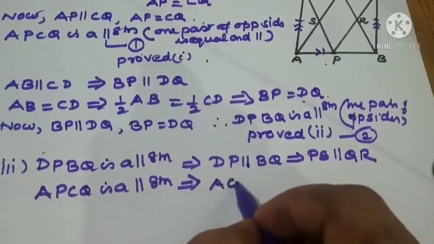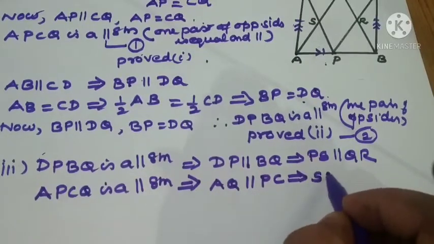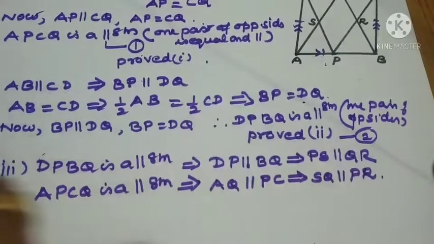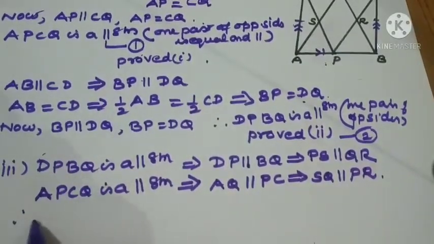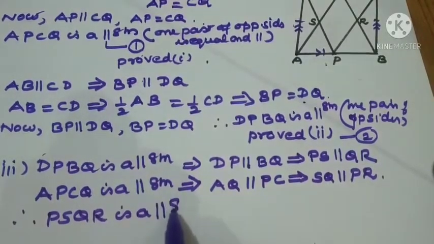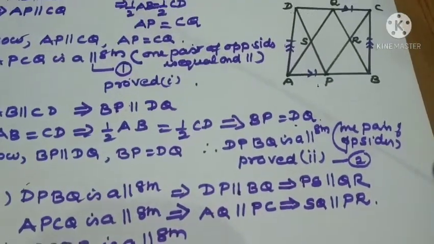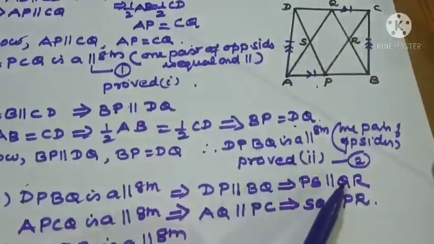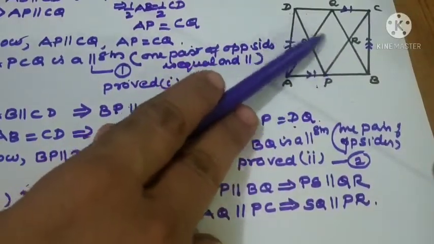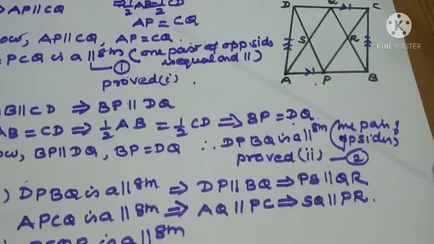Means AQ parallel to PC, implies SQ parallel to PR. Therefore, PSQR is a parallelogram. This time what is the concept? Two pairs of opposite sides are parallel. If you have a doubt, go to the diagram: PS parallel to QR we got, that is one side. Next SQ parallel to PR, second side. So two pairs of opposite sides are parallel. So PSQR is a parallelogram.